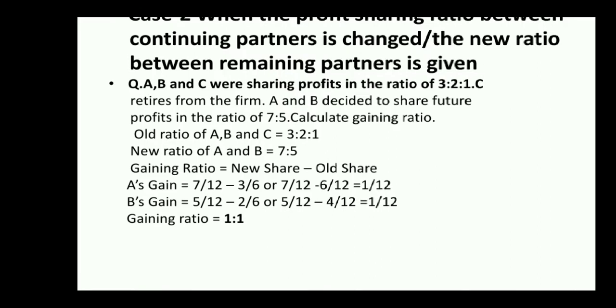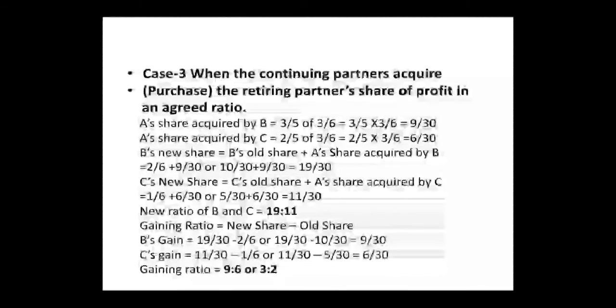So B gains: old ratio 2 by 6, new ratio 7 is to 5. So B's new ratio is 5 by 12 minus 2 by 6, or 5 by 12 minus 4 by 12, equal to 1 by 12. So gaining ratio is 1 is to 1.